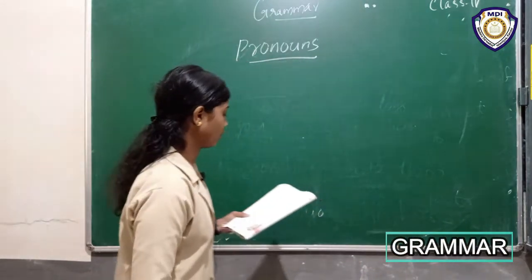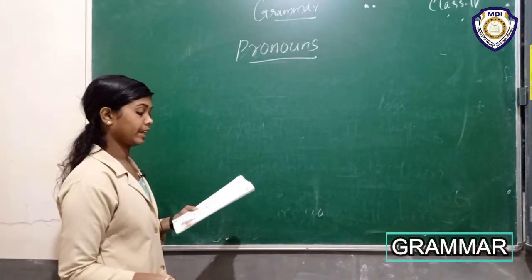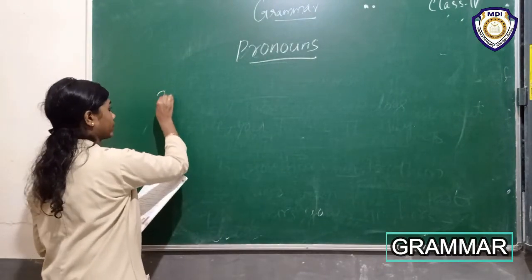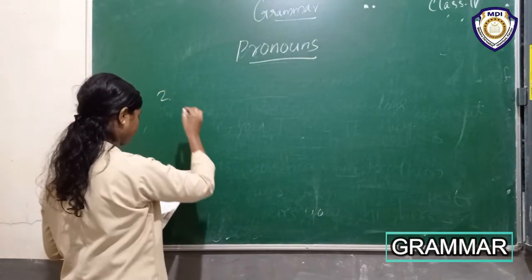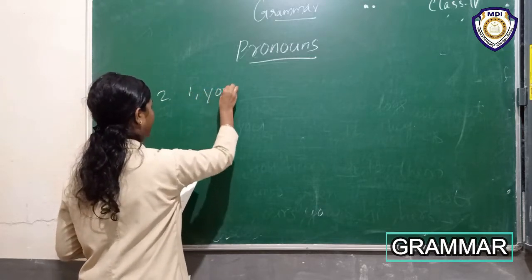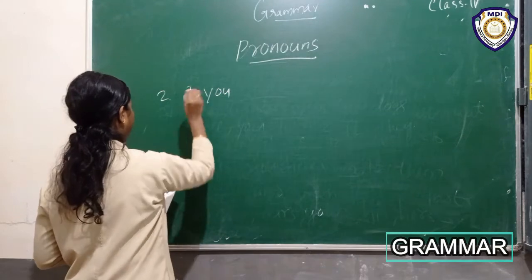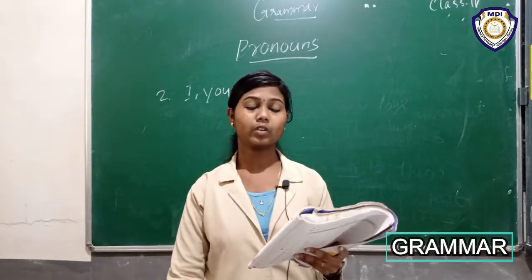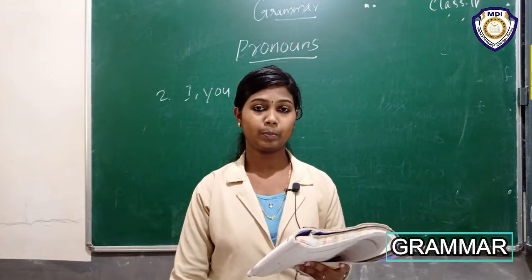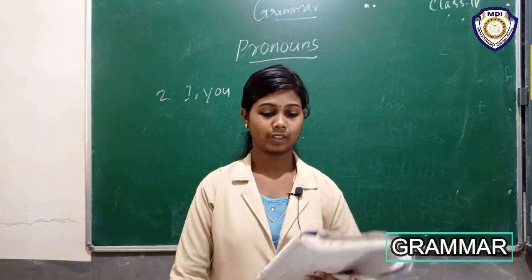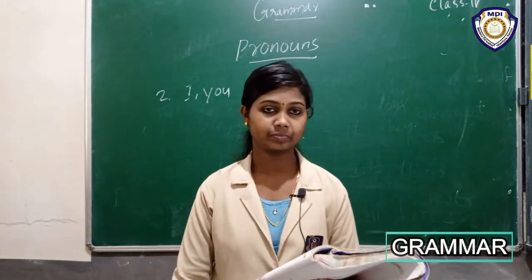I. Don't worry, I will help you with your homework. Okay, also write that here. I and you. Okay, then don't worry, I will help you with homework. Okay, third.